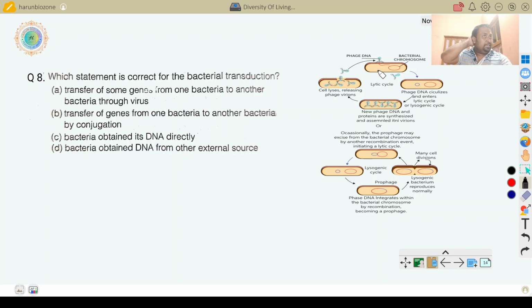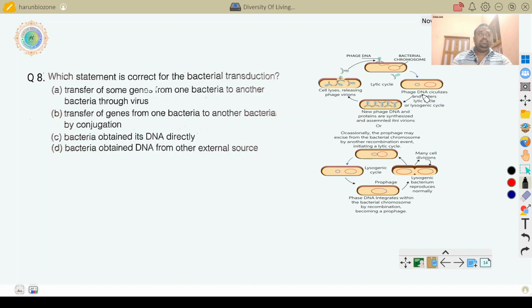Let me explain. Here first the virus comes and attacks the Escherichia coli. The Escherichia coli bacteriophage virus penetrates its genetic material into the bacterial cell. Then this is the bacterial DNA, this is viral DNA. In this viral DNA, there is an endonuclease enzyme.